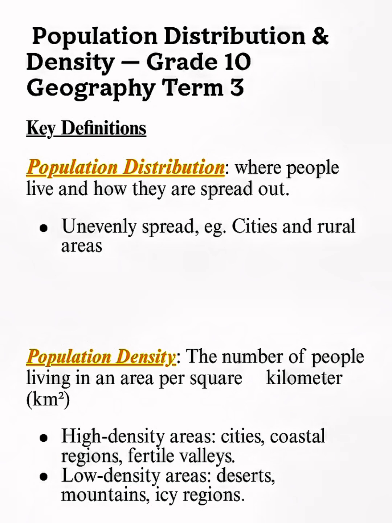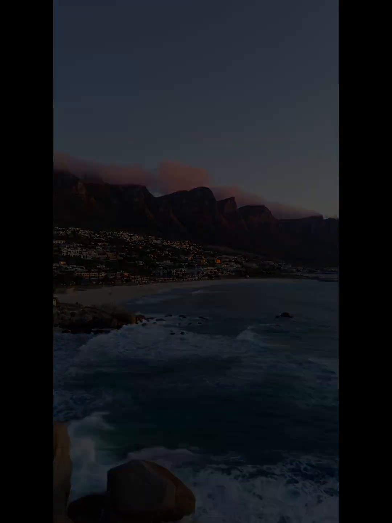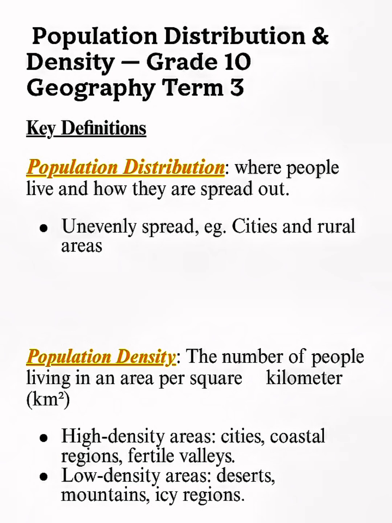So for every square kilometer in that area, this includes high density areas and low density areas. High density areas may include cities, coastal regions, and fertile valleys. The reason we call it high density is because a lot of people are willing to stay there because of the features or the services that the area might contain or provide.